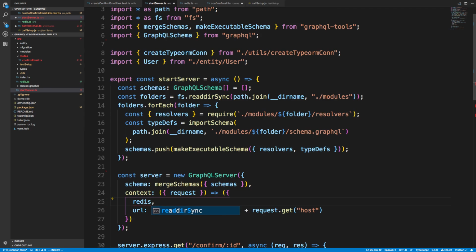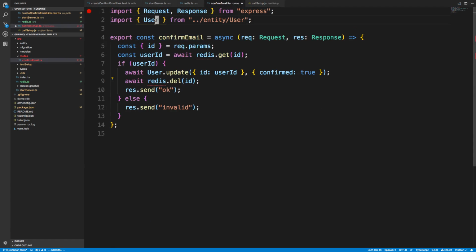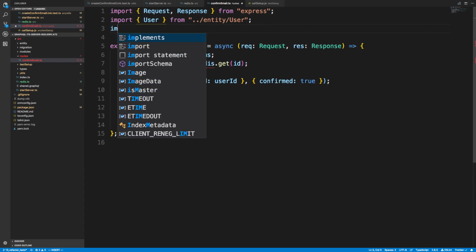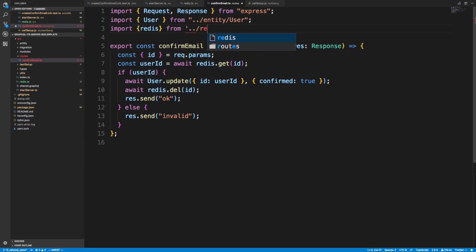Oops. Autocomplete's not liking it right now. I guess I just need to save it probably. Nope. We'll just import it the hard way. Import Redis from /redis. Okay. And then we're going to do the same thing in confirmEmail over here. So import Redis from up, redis. Okay. So I'm now happy with confirmEmail.